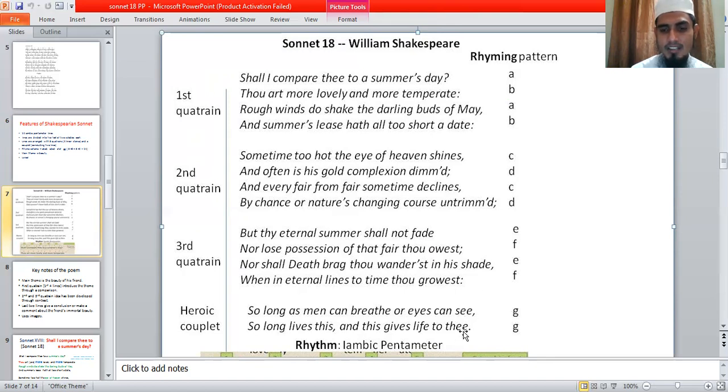These two lines are the same, so d is similar with c, and that is why it is also given g. So in this way, g g. This is the system of giving the rhyme scheme. We know that William Shakespeare used this rhyme scheme pattern: a b a b, c d c d, e f e f, g g. So in this way, now you can practice at home.